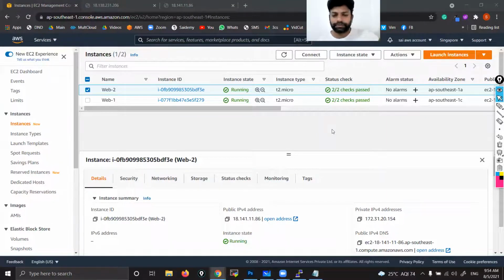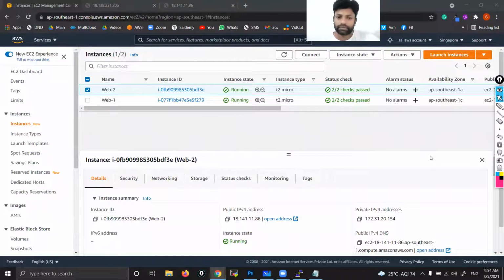Any more doubts? While selecting the instance type, we are taking 1 CPU and 1 GB RAM. So we are converting them into web servers, and after converting, we will dispatch the traffic by the load balancer. But is there any lag due to 1 GB RAM? Multiple servers are there, and I'll also show you how to increase the configuration. That also I'll show you. We should just know the concept, that's why I'm explaining. Later I'll tell you how to increase and how to decrease. So many things.